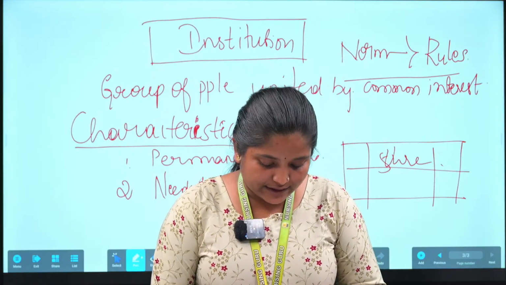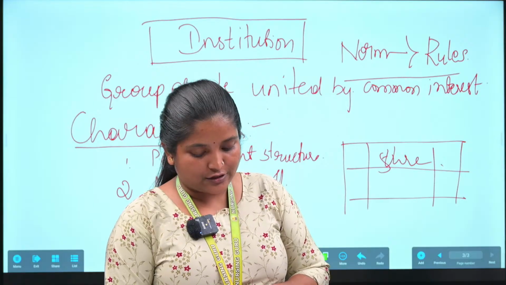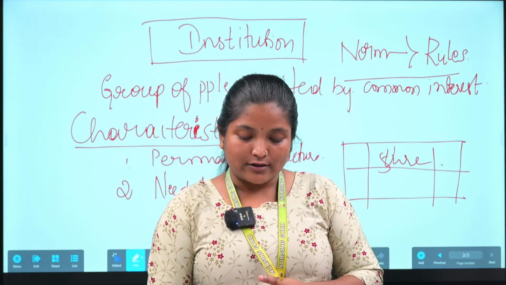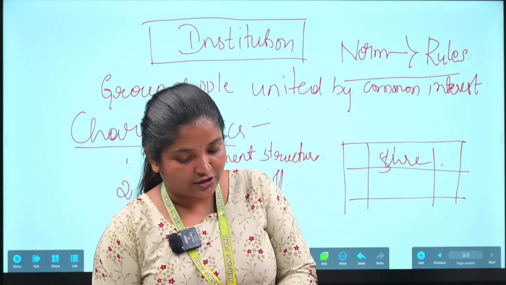The next one is specific relation partners. The social institution is a collection of social values, norms, status, role, customs, and on the basis of these they establish the relationship.